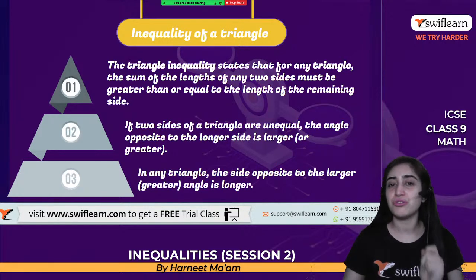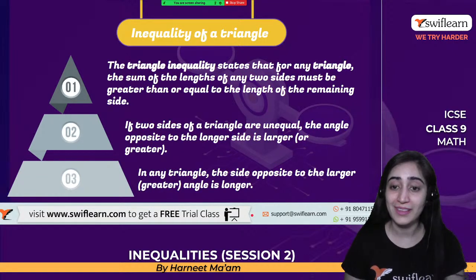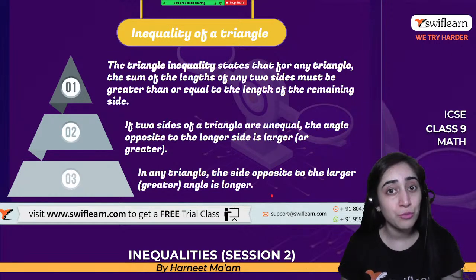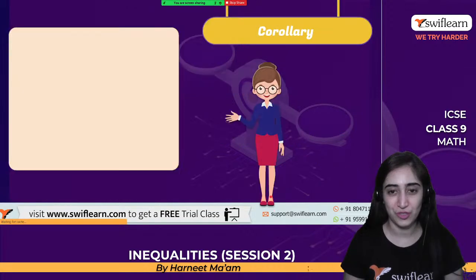All right, so just take a screenshot. Before you go to the school exam, you just need to revise these points so that it makes it easier for you to write it in the words that are required. Secondly, you'll learn how to use that in practical questions.